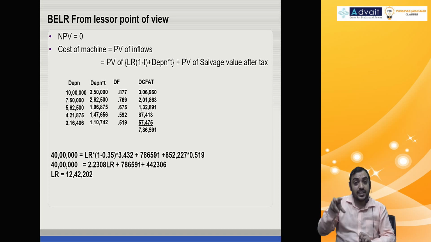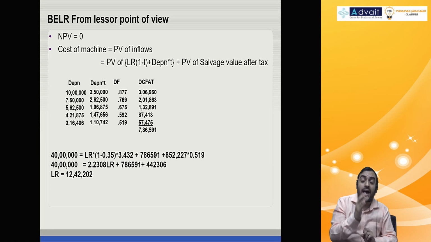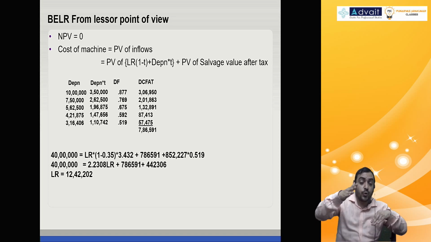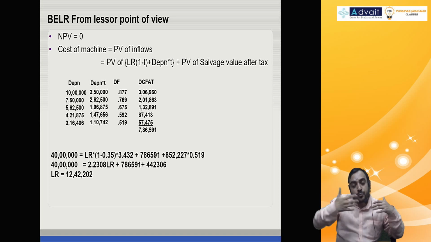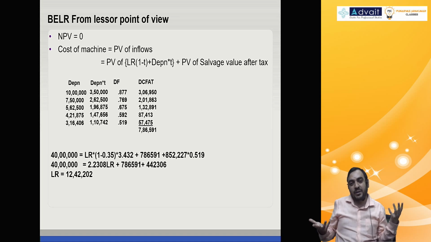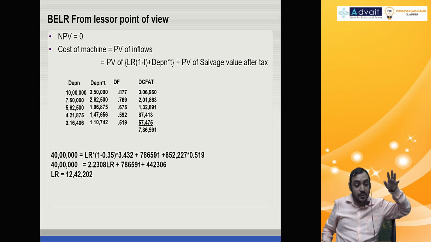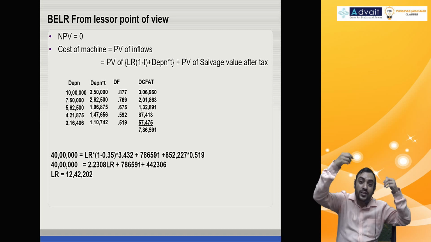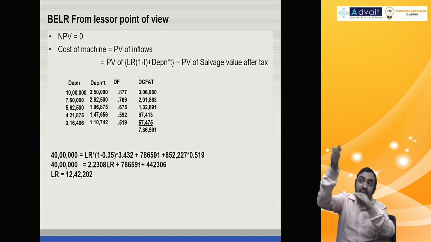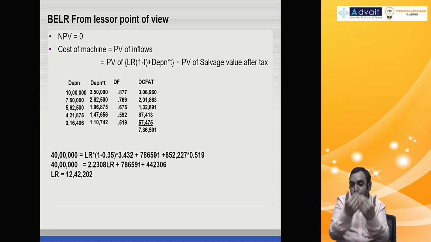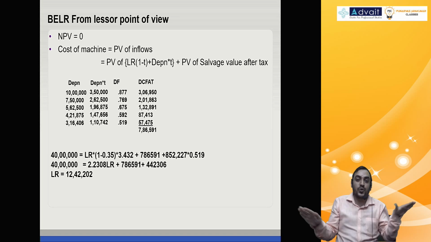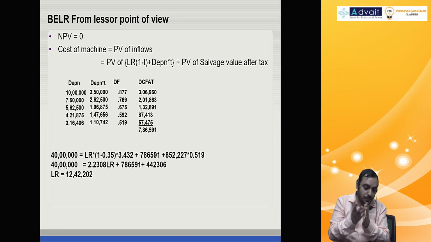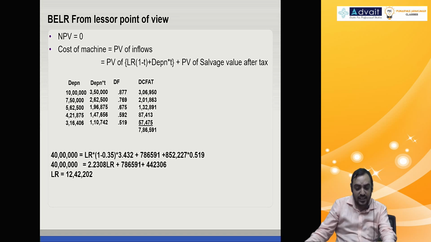For the lessee, break even is the maximum lease rental. When those two numbers are different for both parties, the lease is not attractive. That's what is happening in this problem. So 11 lakh 96 something, 12 lakh 42 something, and 12 lakh in between. For both of them, it is beyond one number and below the other. For both of them, it is not attractive. So the lease is not going to take place. The solution is there in the material, just take a look at it.